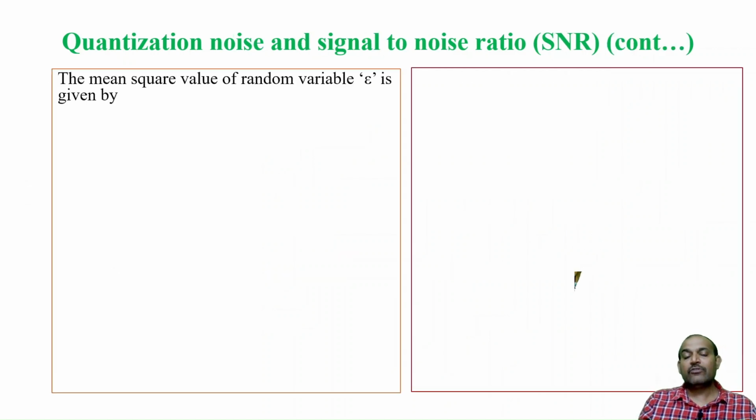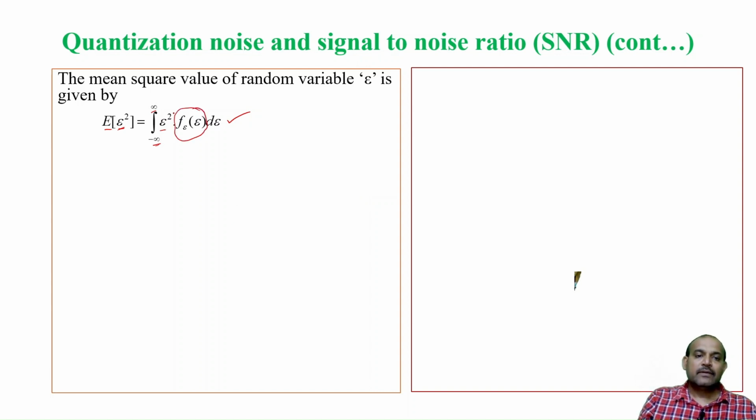So, if I want to calculate the mean square value of the random variable epsilon, we know the formula. If you want to find the mean square or estimation of epsilon, we call it E of epsilon square, the mean square value. So, this is the formula for mean square value. How do you calculate it? Integral from minus infinity to plus infinity of epsilon square into the probability density function. Okay. Now, let us substitute the probability density function f of epsilon.